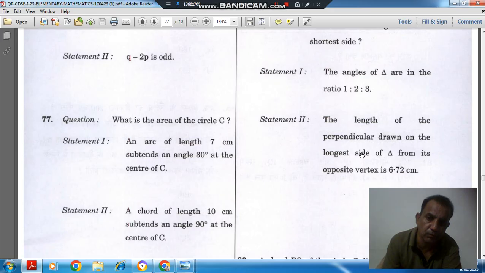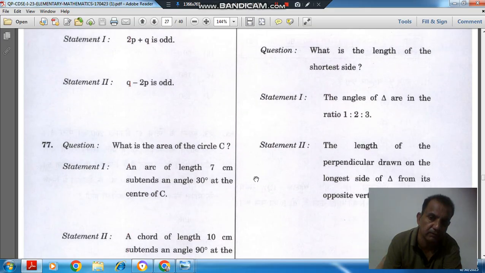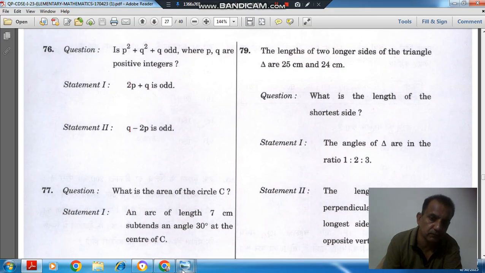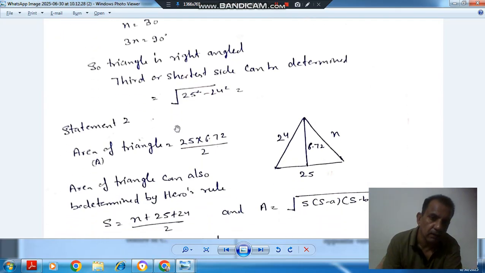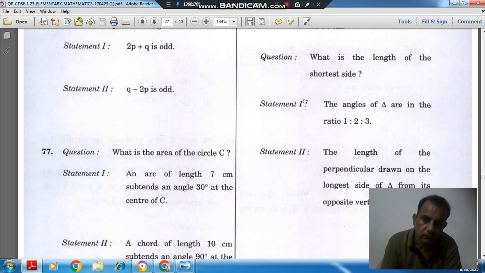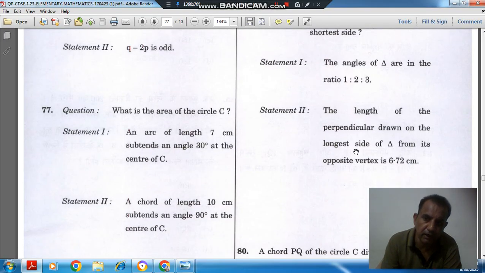So according to statement 1, as the angles are in the ratio of 1:2:3, it will give a right angle triangle as in the previous question. Then the third side can be determined, because this is 25, this is 24, and the shortest side is obviously determined by this. And according to the second statement, the length of the perpendicular drawn on the longest side of the triangle from its opposite vertex is 6.72. So this perpendicular is 6.72, this is 24, this is 25, and this is called x, the third side.